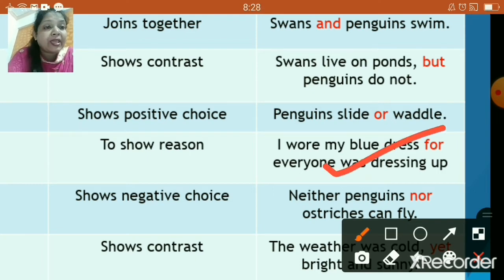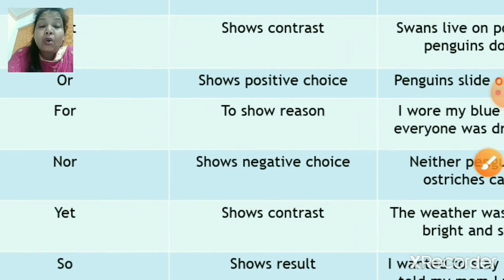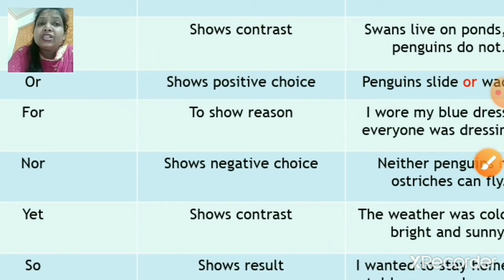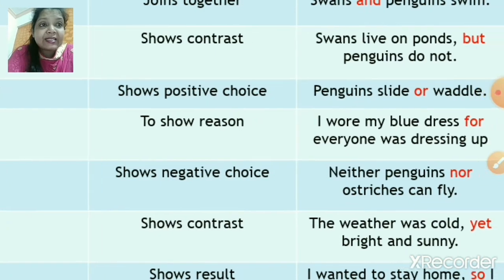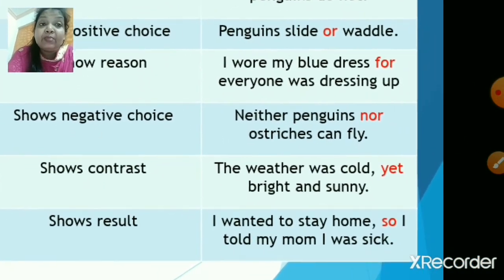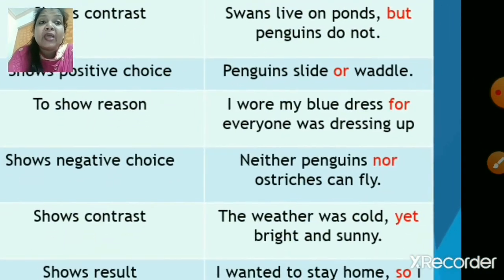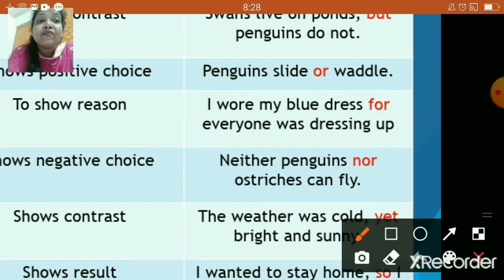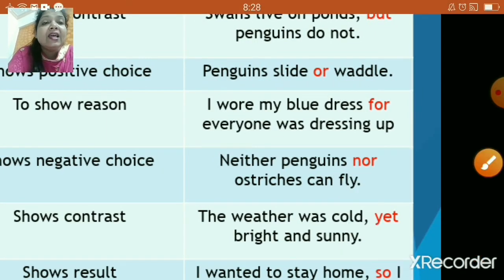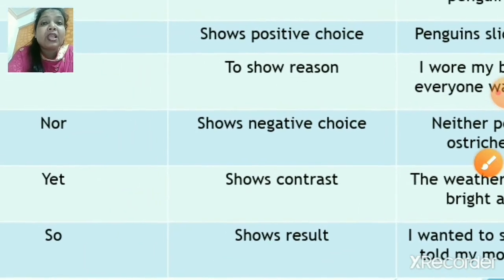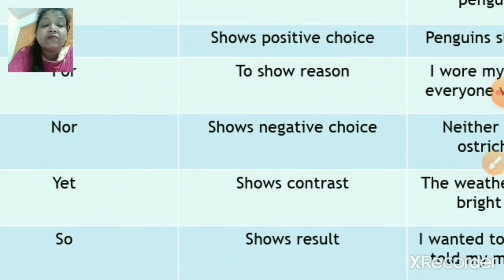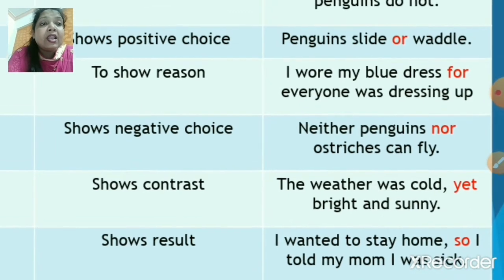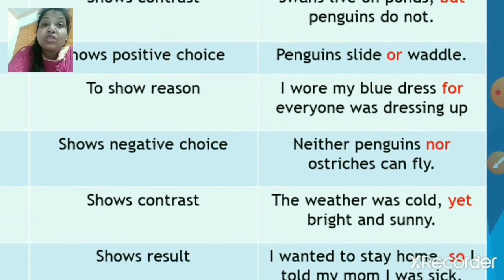Right? Okay, now the next one is "nor." When it shows negative choice. Okay, the example could be something like, neither penguins nor ostriches can fly. Okay, next. "Yet." When do you use "yet"? When it shows the contrast again. Now, here, the weather was cold, yet it was bright and sunny.